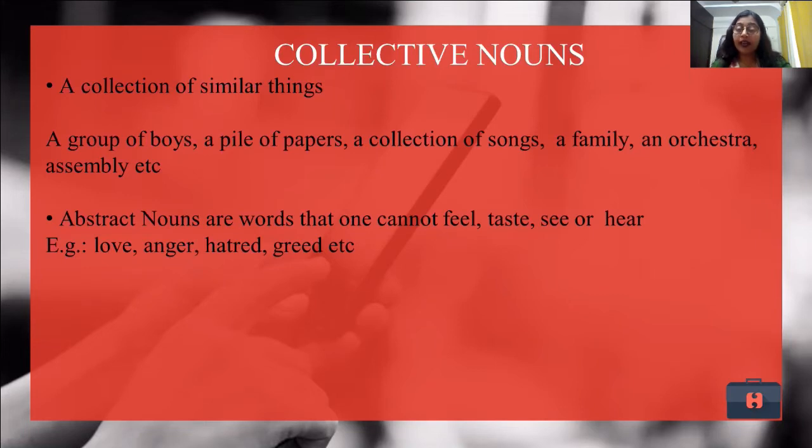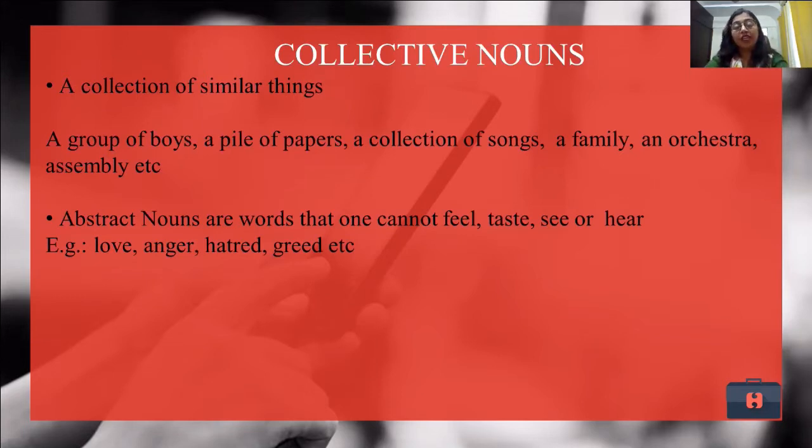All right. I can say a family, I can say an orchestra, an assembly. A cricket team is a team, but an orchestra is an orchestra. So there is a difference. Here also some group of people perform, here also some group of people perform. But they both are different. So the different names, different terminologies, different terms are used for different collective nouns.